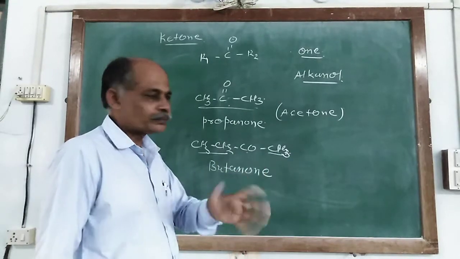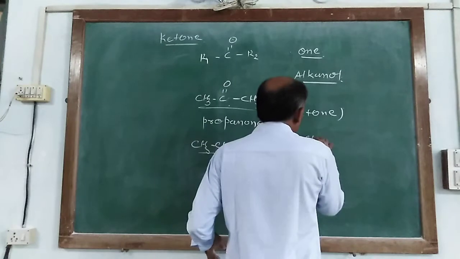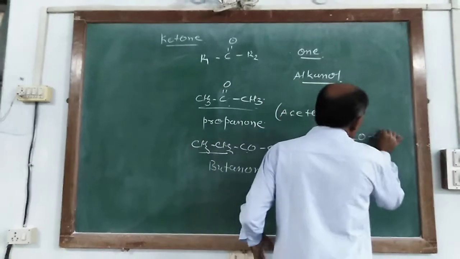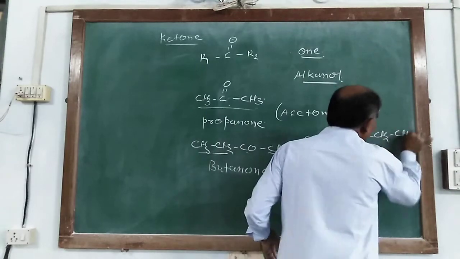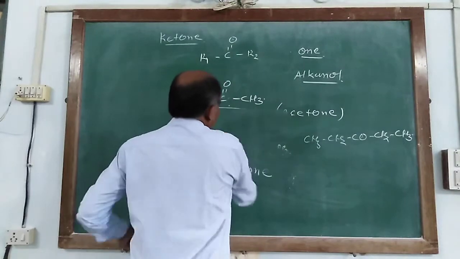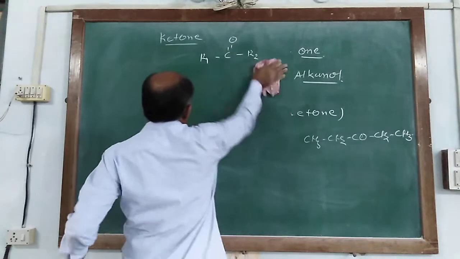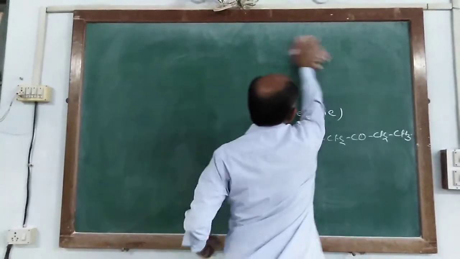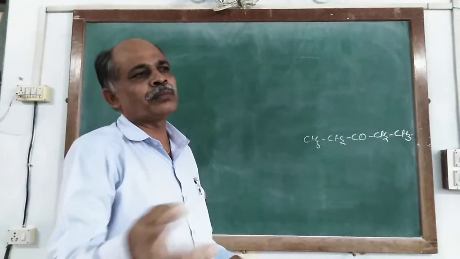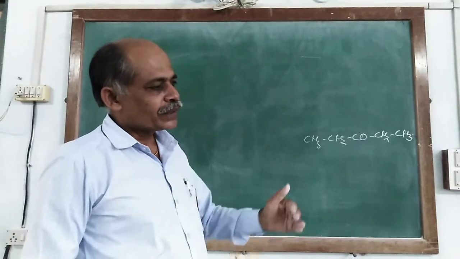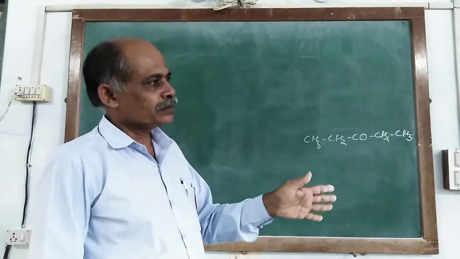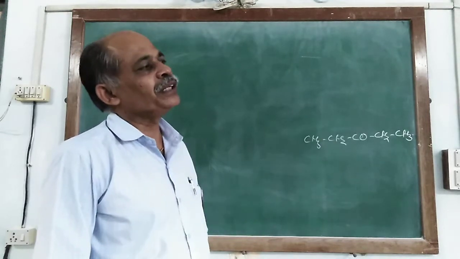It is not wrong. But sometimes CH3, CH2, CO, CH2 and CH3. At that time, you must give the number. First of all, choose the parent chain having the maximum number of carbon atoms, and give the numbering from the end such that the ketone group has the minimum number.